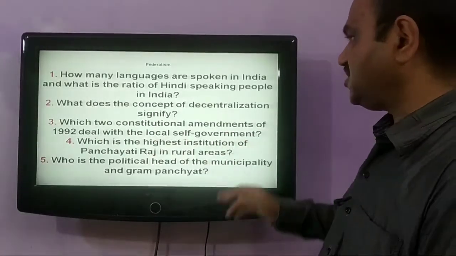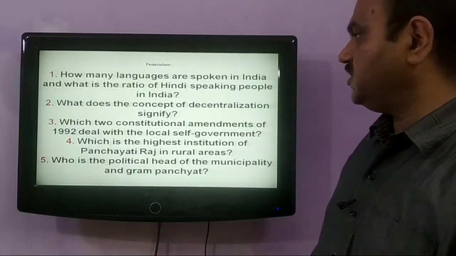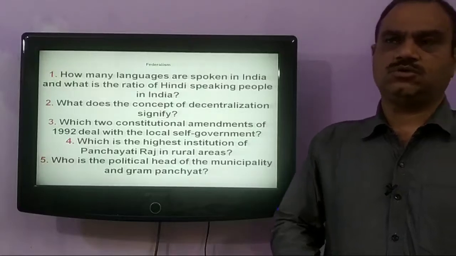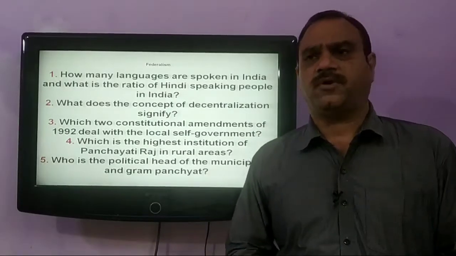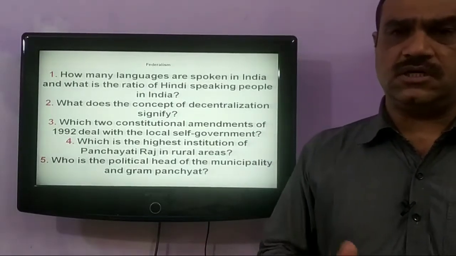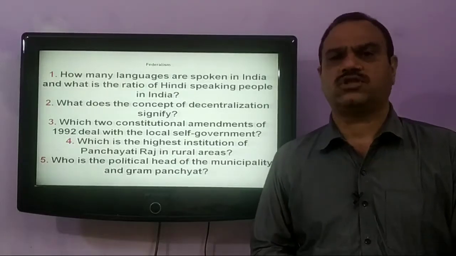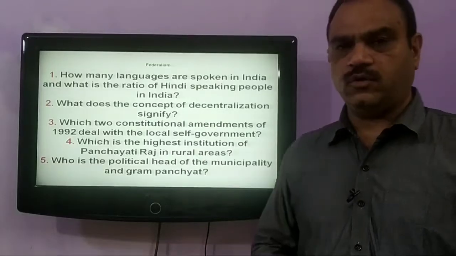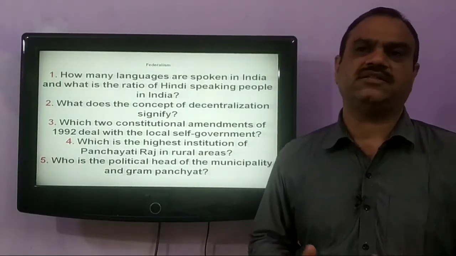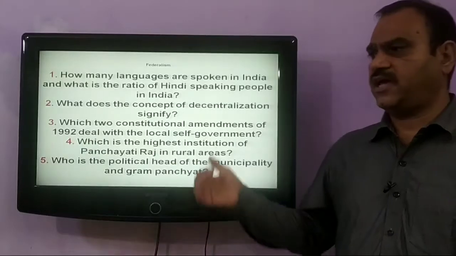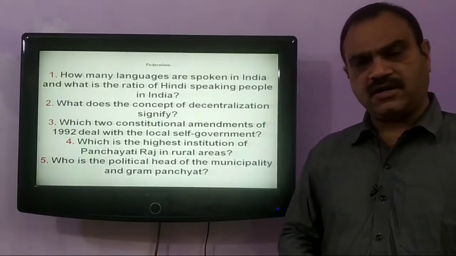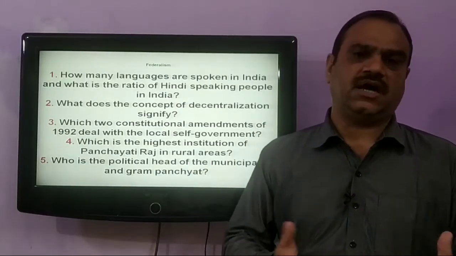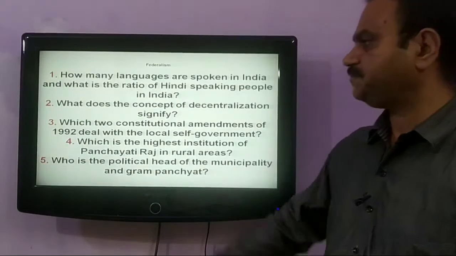So which two constitutional amendments of 1992 deal with local self-government? There have been several constitutional amendments in India, and most particular among them were the 73rd constitutional amendment and the 74th constitutional amendment, which incorporated the idea of local self-government in India, or the Panchayati Raj institution. So these amendments give powers to the rural governments as well as the urban local governments in India.